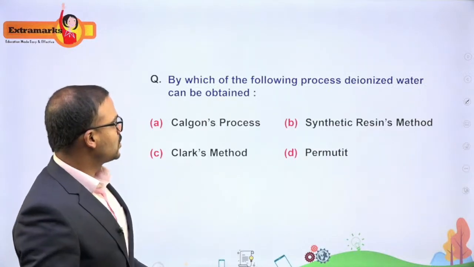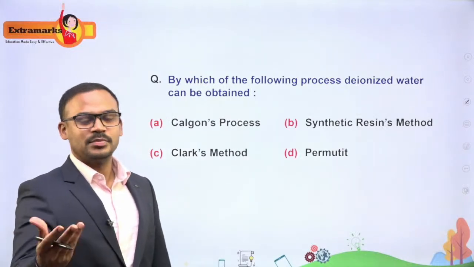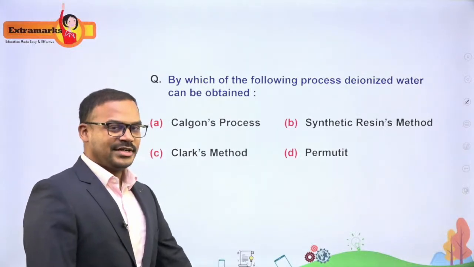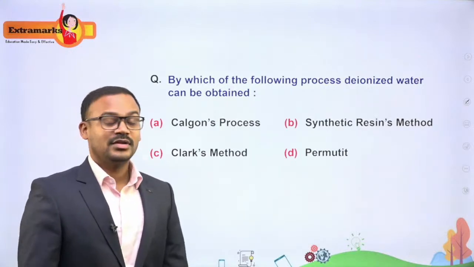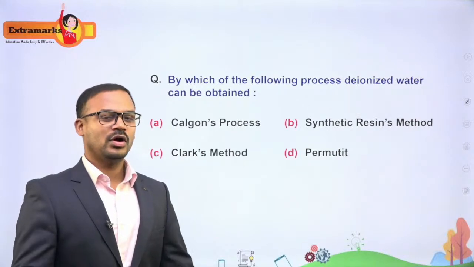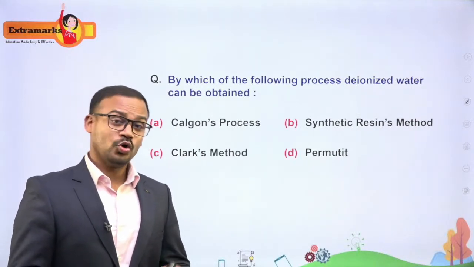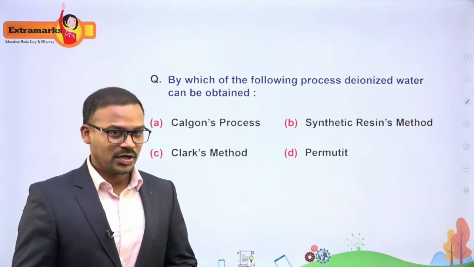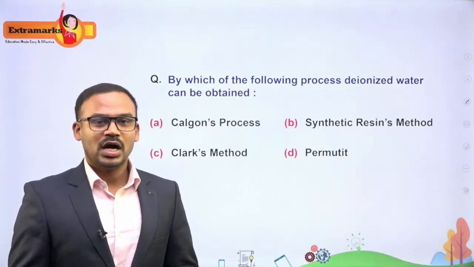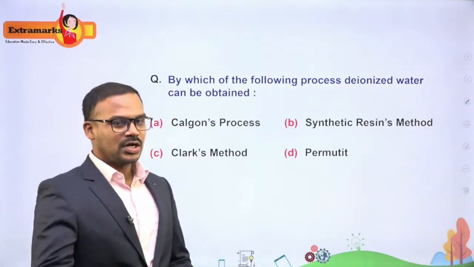Okay. Next, the question is from the hydrogen chapter, that is nothing but water. So this is a question related to water. There is a very important topic called degree of hardness, and you have learned the different ways in which the hardness of water can be removed. How do we convert hard water into soft water, which can be used for our daily activities? So how do we remove the hardness?